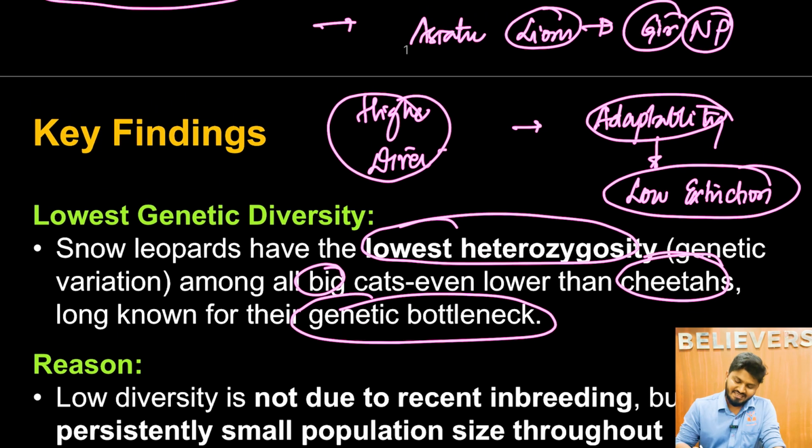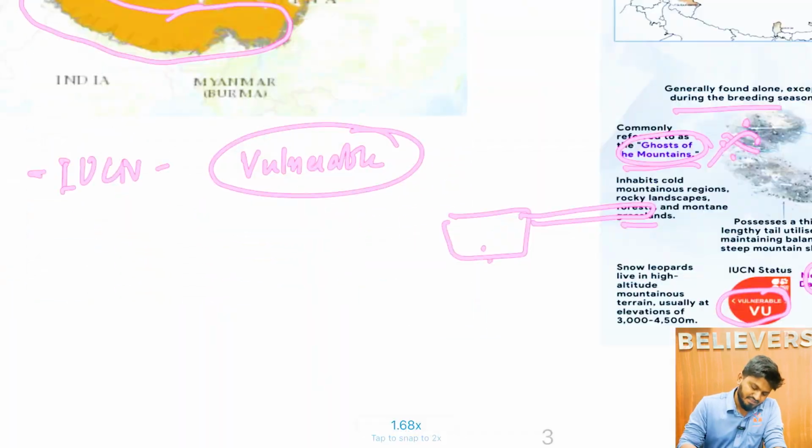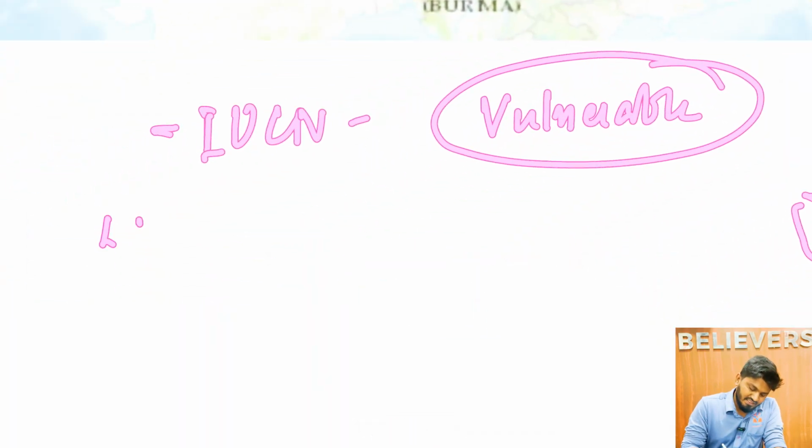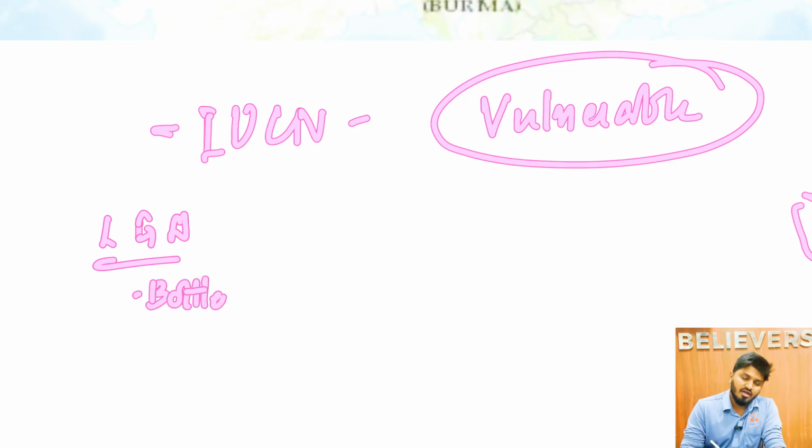Low genetic diversity in snow leopards is not due to inbreeding, but due to persistently small population size throughout the evolutionary history. There are various reasons for low genetic diversity. One is a bottleneck population, where very few individuals separate from one area and go and reside in another.